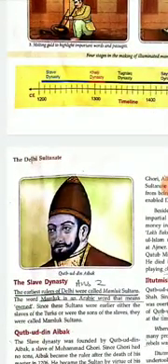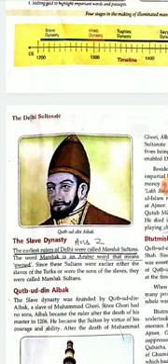Now we'll move on to the Slave Dynasty. The Slave Dynasty was the first dynasty in the period of the Delhi Sultanate, and it was between 1206 and 1290. The earliest rulers of Delhi were called Mamluk Sultans. The word Mamluk is an Arabic word that means owned.